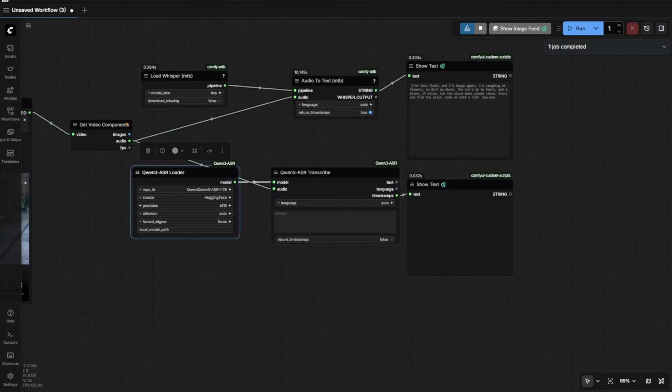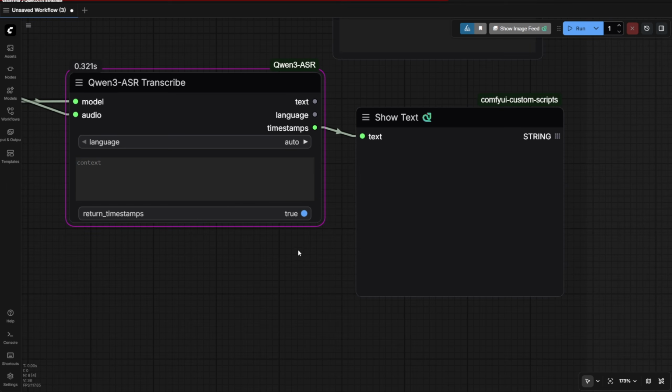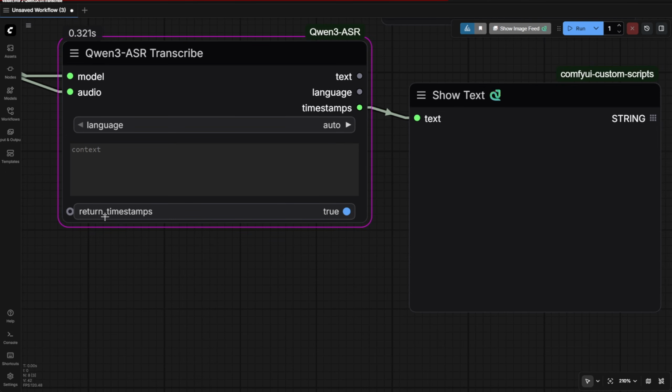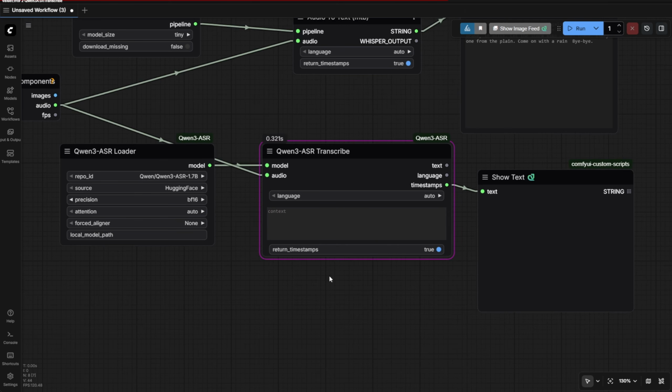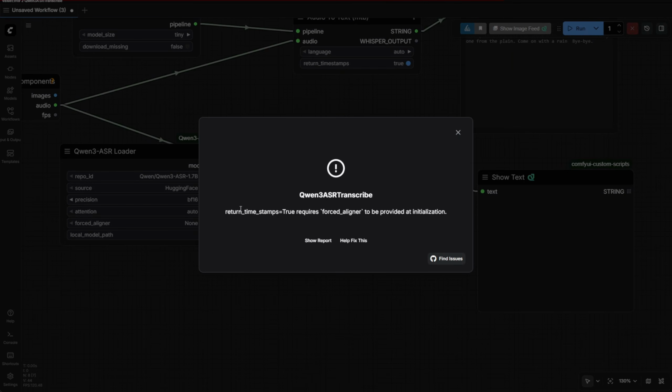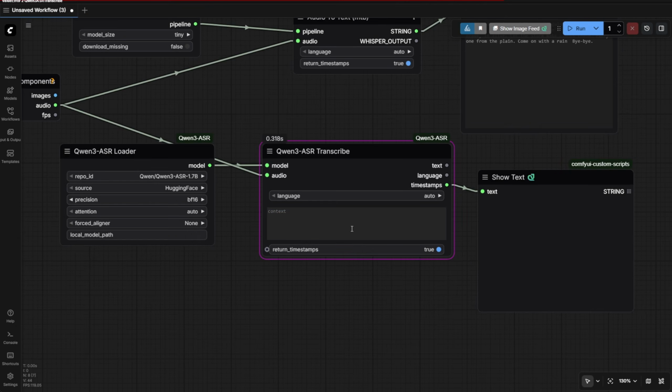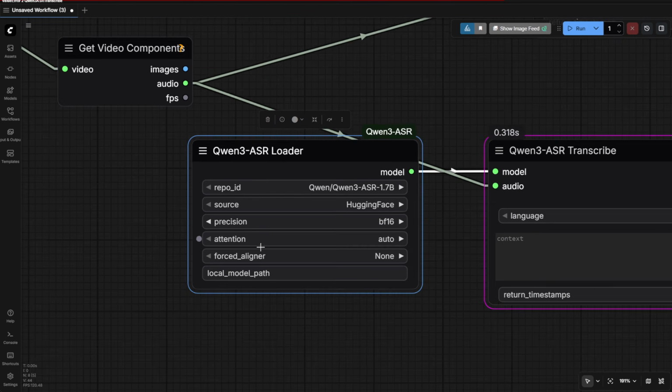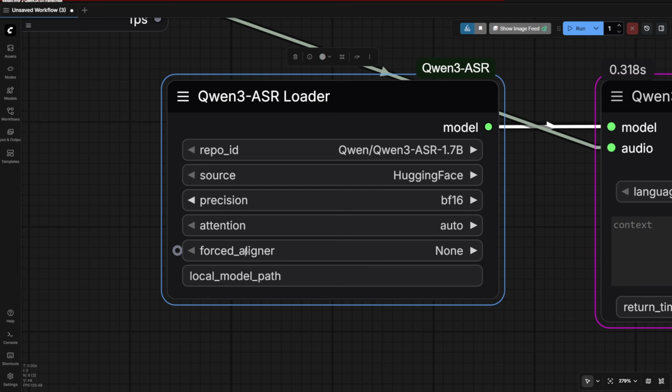One thing that's really good to show here, very practical stuff, is that when you turn on the timestamp feature in this Qwen3 ASR, if you click Run here and you haven't touched any other node settings, you'll get an error like this: Force aligner required for running with timestamp feature. In this case, you go back to the Qwen3 loader, scroll down to this option called Force Aligner, click it, and you'll have this option called Force Aligner 0.6B.